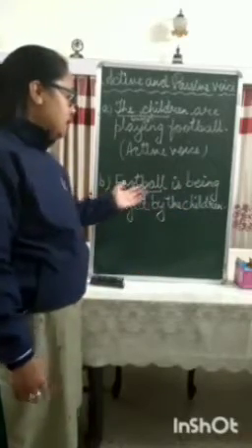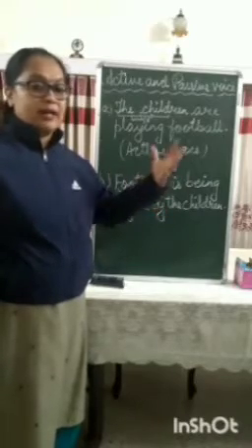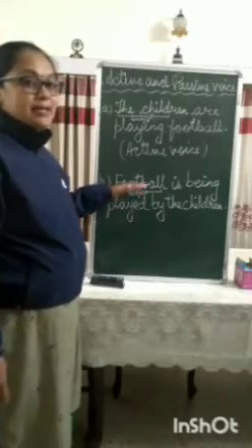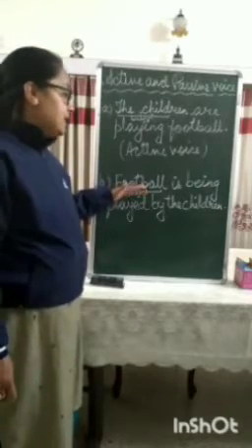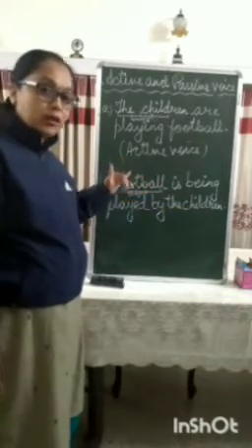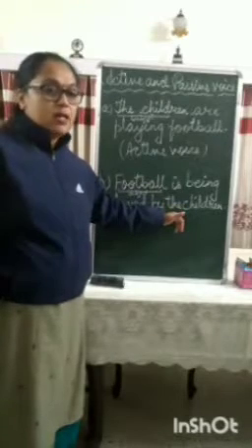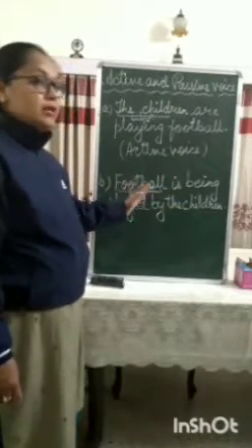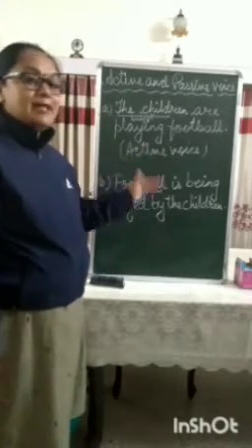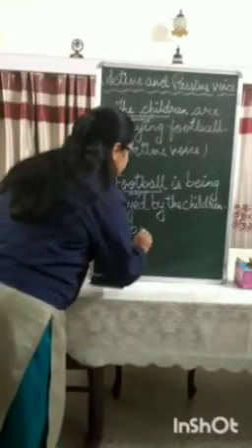Okay, and here the children are the object. Every sentence has got a subject and an object. Okay, so here in this sentence football is the subject and it is being played by the children. The action is being done on the subject by the children. Okay, so when an action is being done on the subject, okay, then that sentence is said to be written in passive voice.